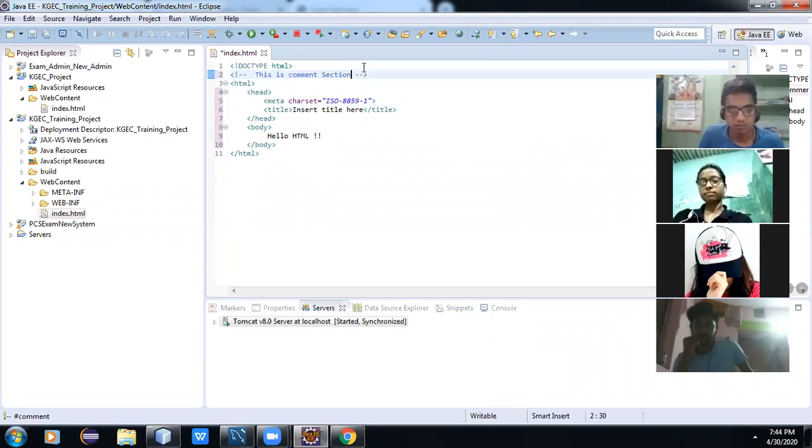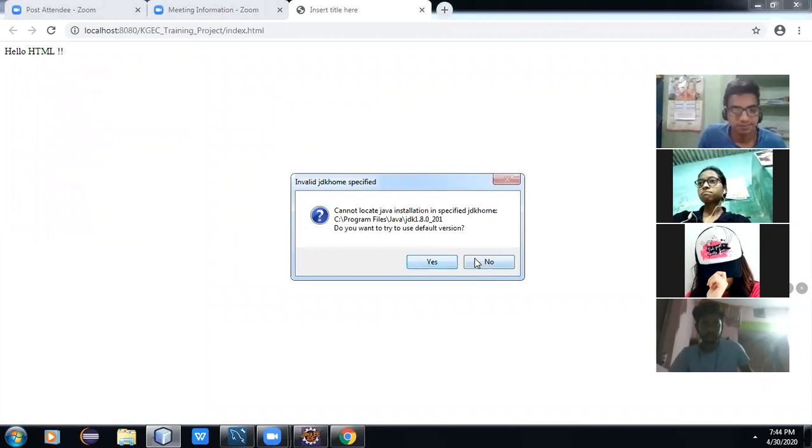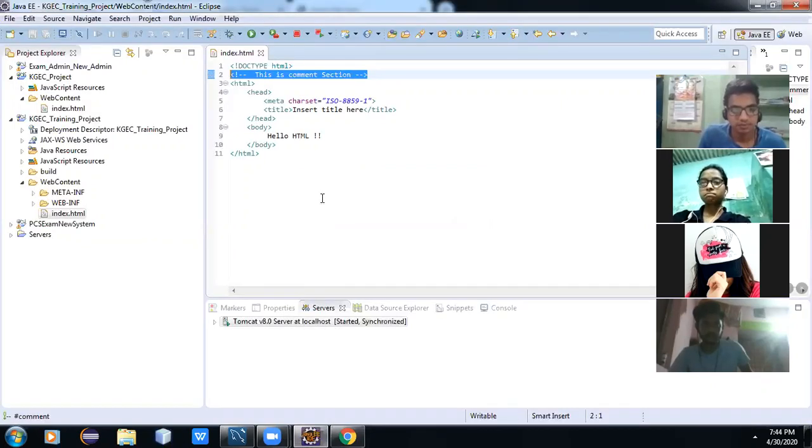This is the comment section. Actually, a comment will not be displayed in the browser. Comment will not be displayed in the browser. First understand, next understand, a comment will not be understood by the browser. This is the way we will write the comment.